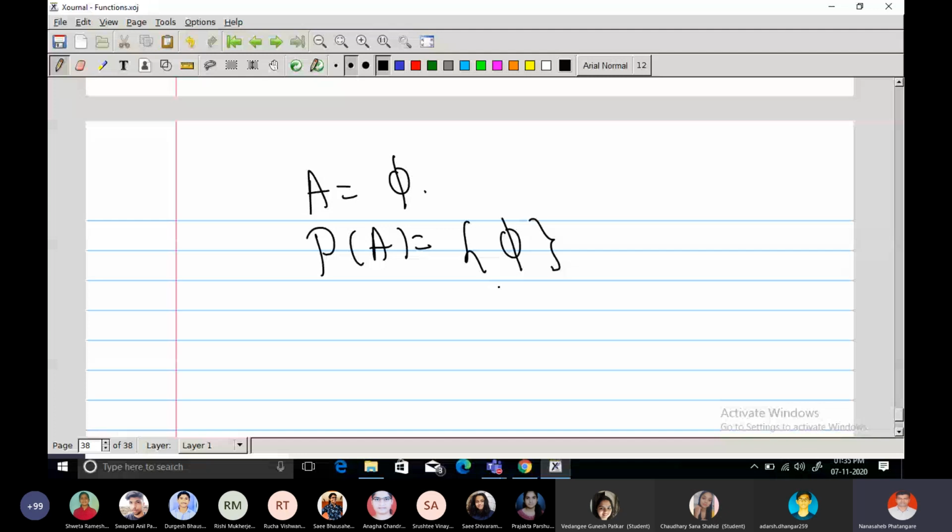Sir, it will be phi and the set phi, right? Because it is mentioned above that A is phi, so it becomes one of the sets and the other can be the set phi too, right?